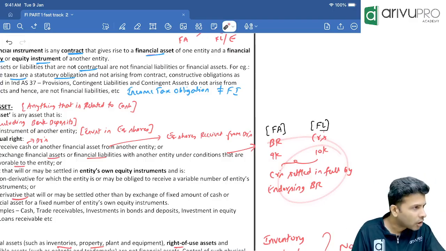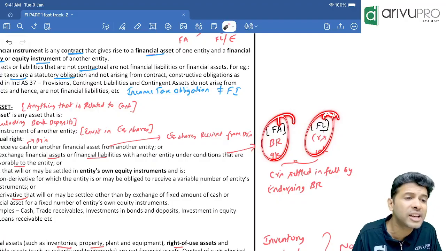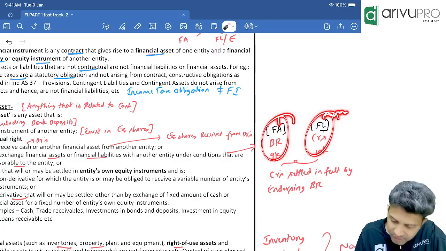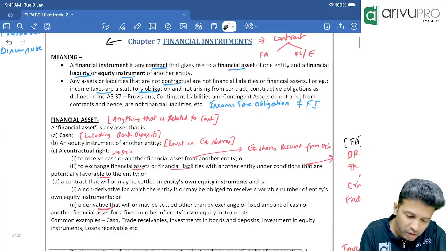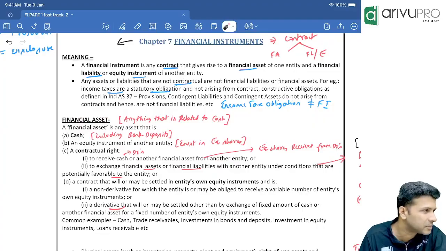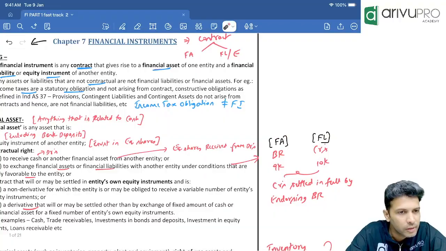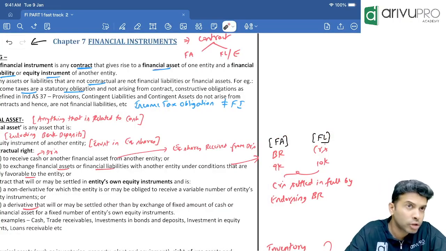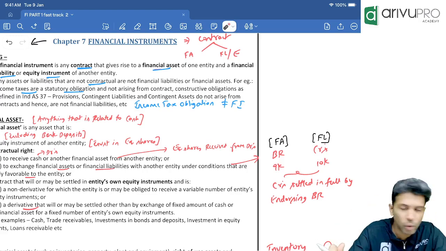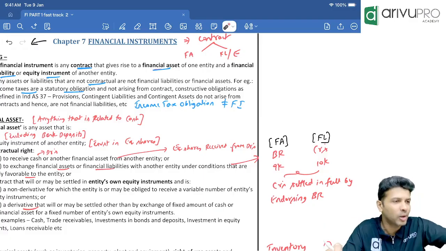Such a contract, if you have made a contract to exchange financial asset with financial liability, under what conditions? Favorable condition. Okay. Then such a contract also is a financial asset. You may not see all this practically much, but just see. But that is also included in the financial asset definition. Did we understand this now, people? So if it is unfavorable, what to do? Next definition, it will come. One by one we will go. Let's not overthink over here. Whatever doubts are coming in your mind will be answered, but one step at a time.